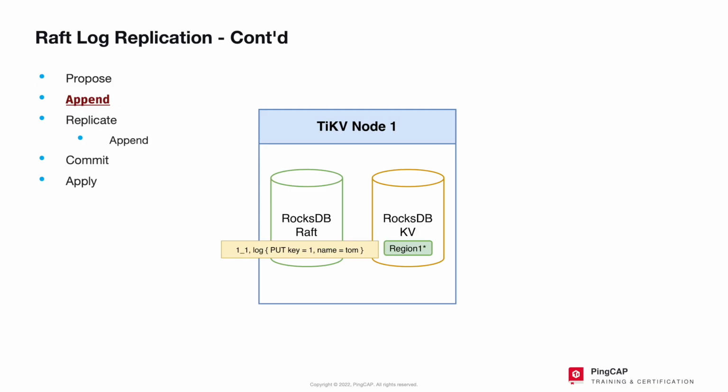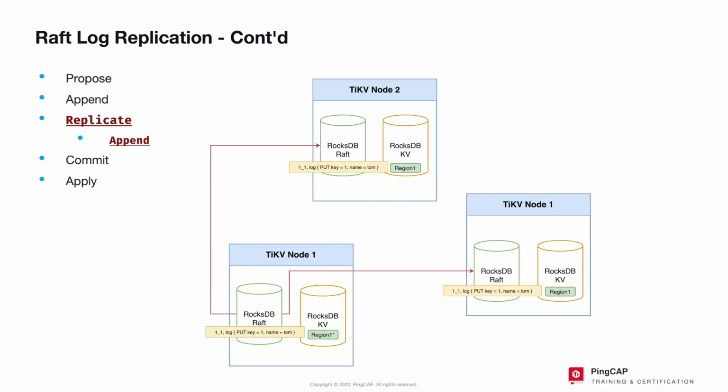However, since we usually have multiple copies of a region, recall by default there are 3 replicas. This is what the replication action does. It copies the Raft log to the remaining 2 replicas. We can see this on the diagram. On to replicate. During the replicate process, the TiKV node, where our leader role region is located, will send Raft logs to the TiKV node where the follower role regions are located. We can see this on the diagram.